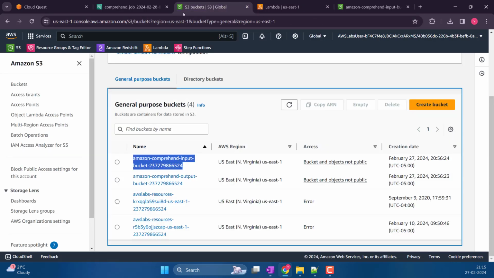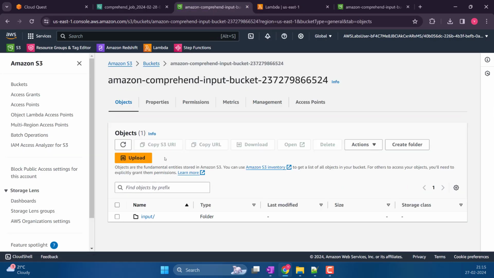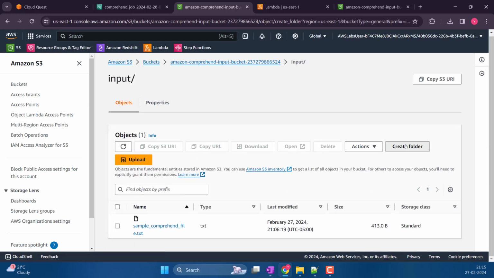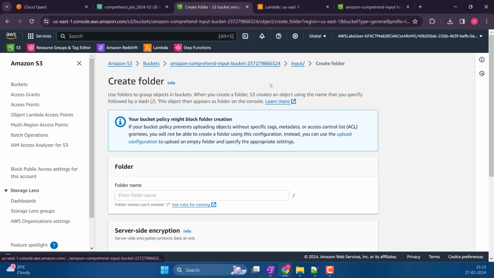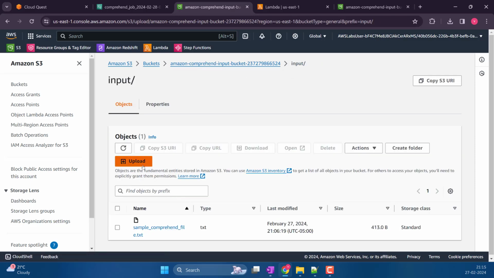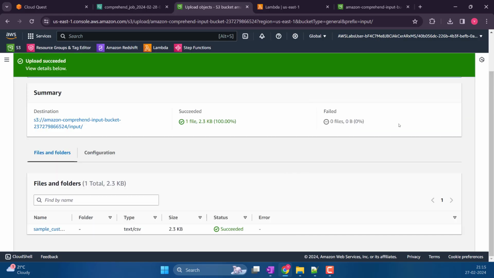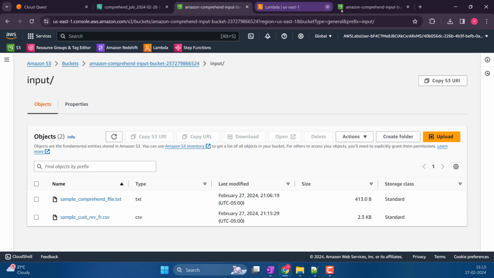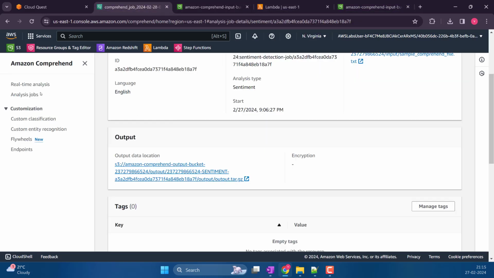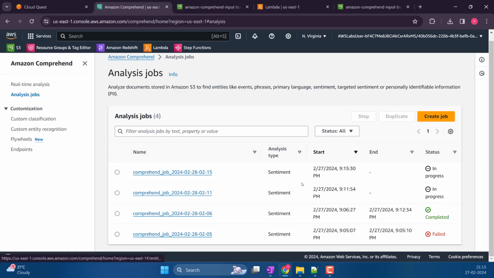Now that is done. So let's go to the input bucket. Input. And let's not create. Let's upload the file. The French file. Let's upload. Yeah, this is going to take some time. But at least we'll see if it is triggering or not. If it triggers, I guess that should be good enough for us. Yeah, I triggered it right now. It will take at least 6-7 minutes, so I will come back.